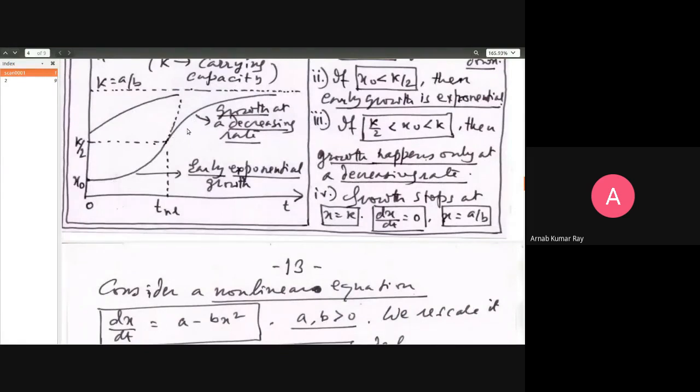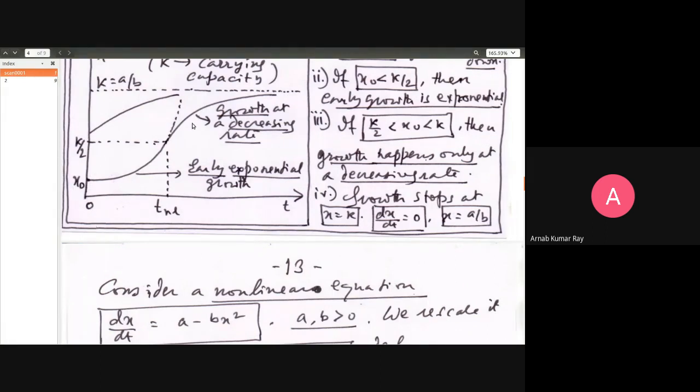If the bx squared term were not there, then this graph would have followed this dotted line track straight on without limit to any growth. But at this point, the break in the growth happens. So when the break in the growth happens, what is the feature at this point? At this point, the second derivative, d2x/dt squared, not dx/dt, will momentarily be zero. dx/dt will always be positive if you are a little mindful and recall your lessons of calculus. I hope you are able to understand this point clearly.